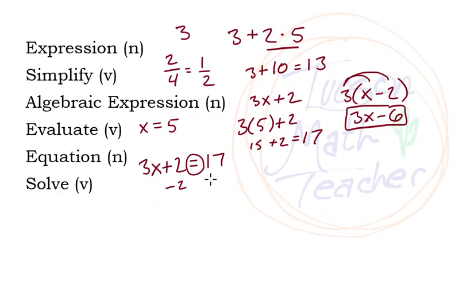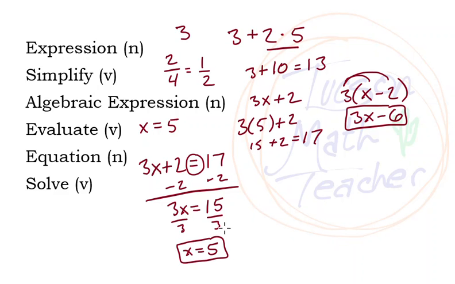We're going to subtract 2 from both sides. 3x equals 15, and then we'll divide by 3, and x equals 5. That's one way to solve that equation. And the solution is the value that makes this equation true. x is the value of 5. So x equals 5.